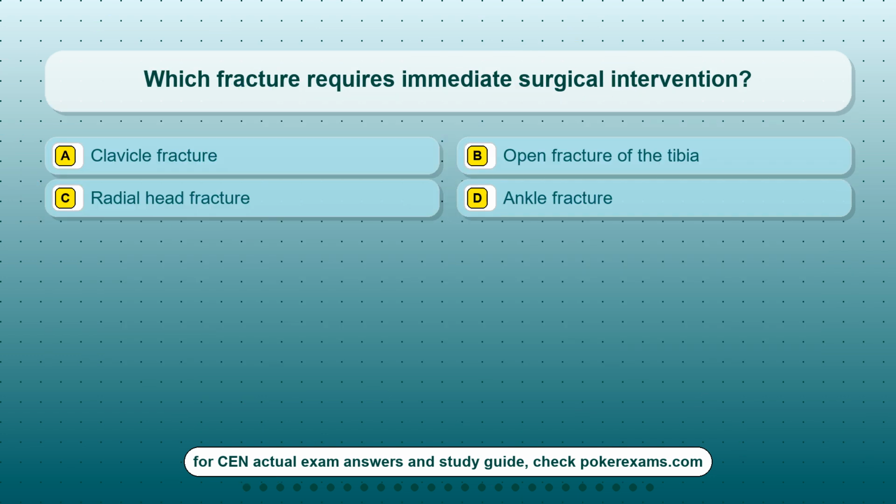Question 8. Which fracture requires immediate surgical intervention? Option A. Clavicle fracture. Option B. Open fracture of the tibia. Option C. Radial head fracture. Option D. Ankle fracture.